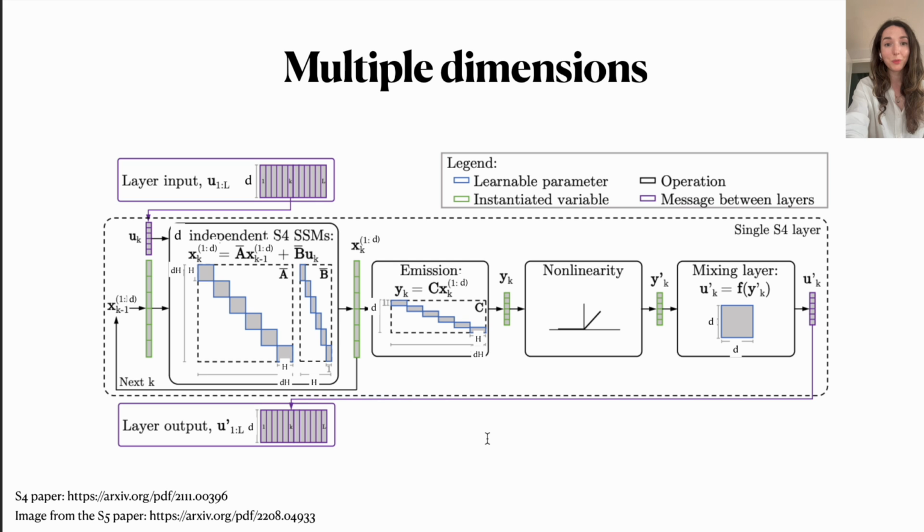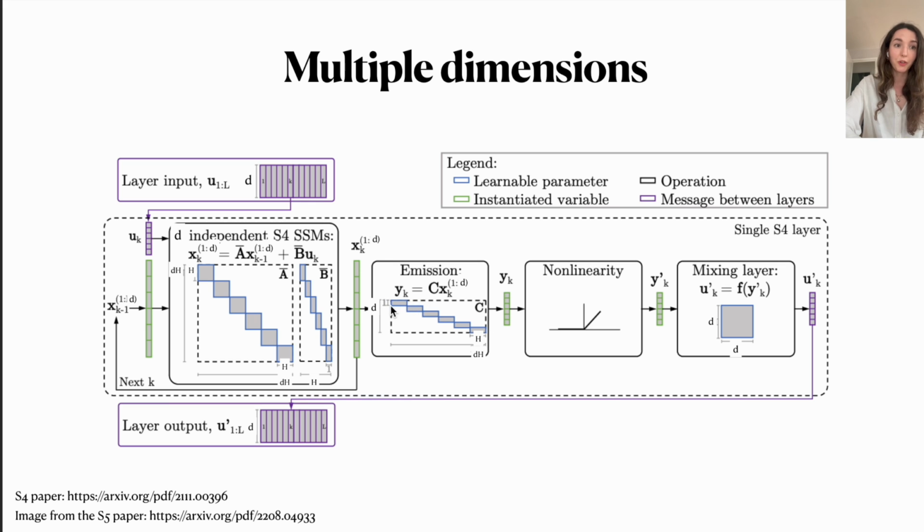So in terms of a visualization, which I took from the very nice S5 paper, we would be processing each dimension in the input individually. If we rewrite this into a big matrix A, we would essentially have D times these H by H blocks that are being applied to the hidden state. If we rewrite our matrix B as a big matrix, we would have H by 1 blocks that are being applied to each dimension of our inputs.